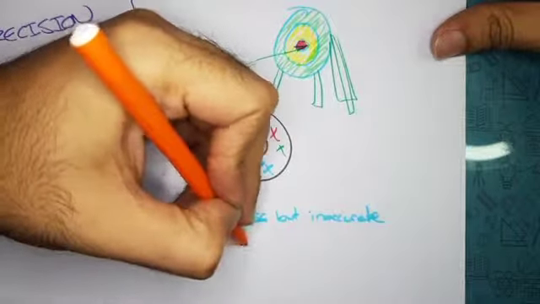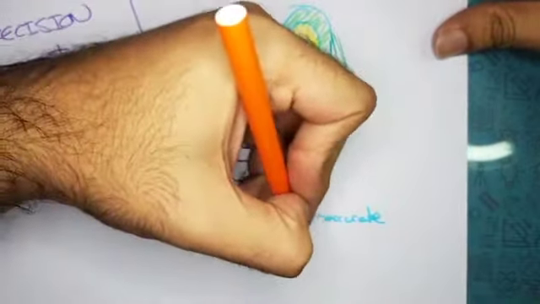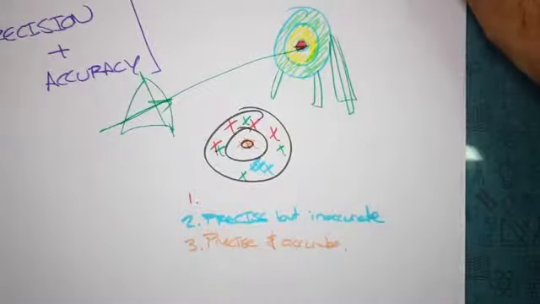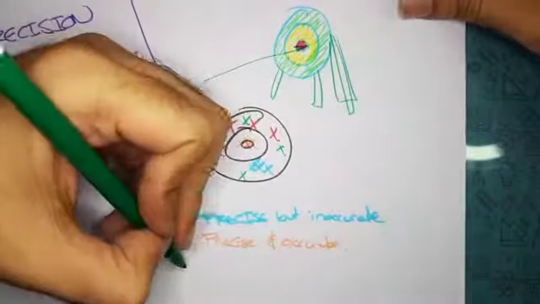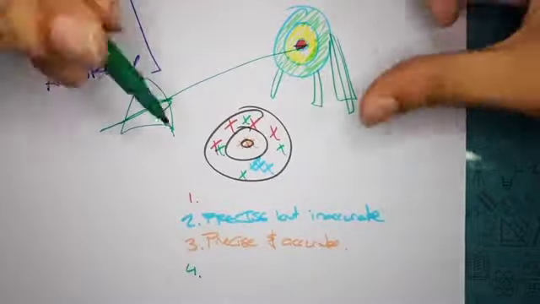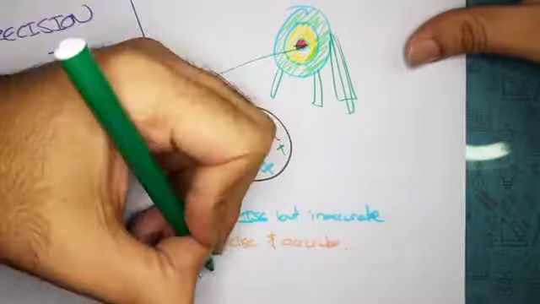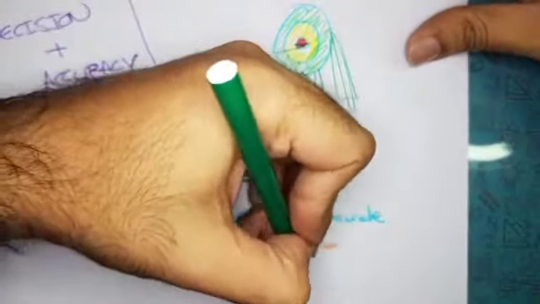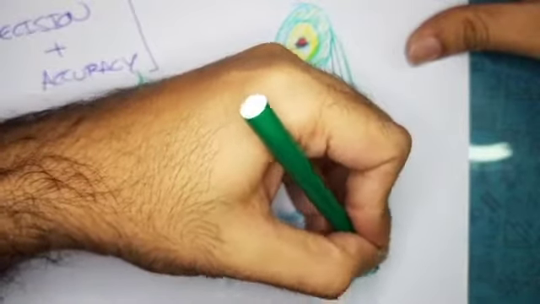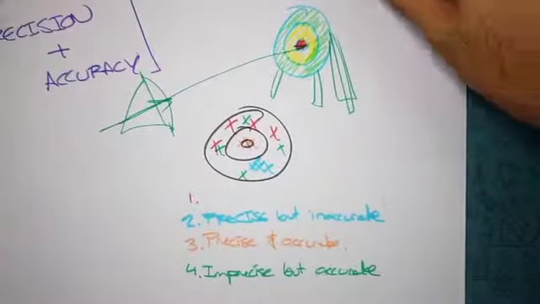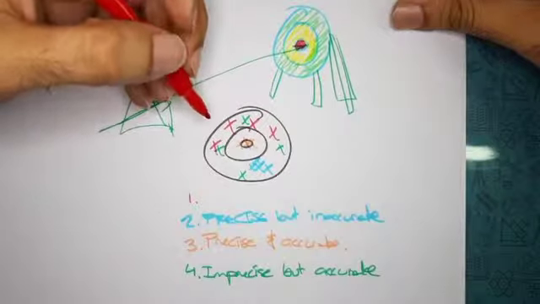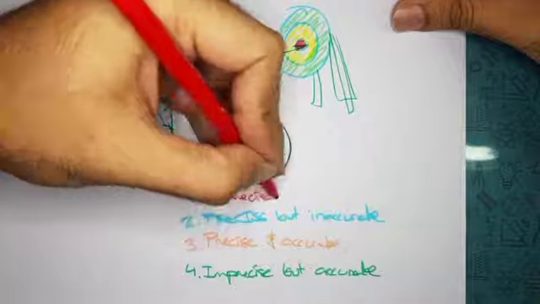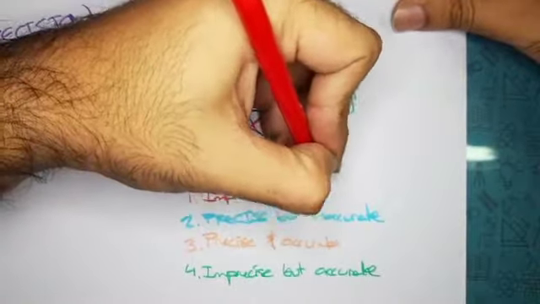Excellent. What about the green one? It's all over the place, not precise, but it's accurate. Imprecise, but accurate. And what do you think is the red one? It's nothing. Correct. It's imprecise and inaccurate.